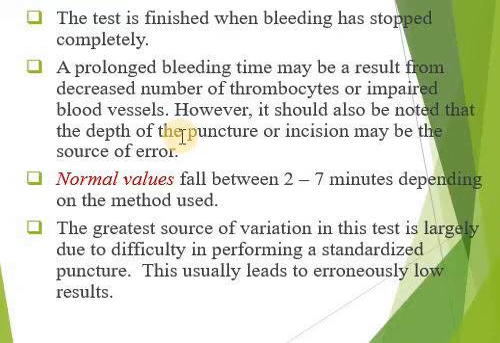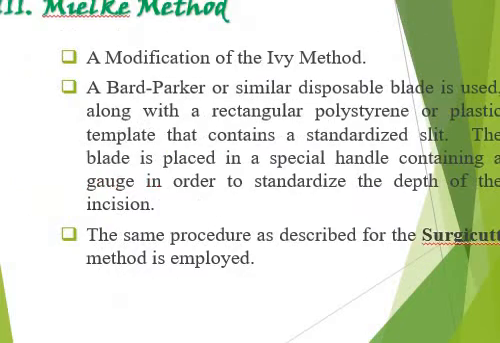So in this, when we take the incision, we will not take a very deep incision, because the blood pressure cuff is already tied, and because of that the result can vary. The great source of variation in this test is basically due to the difficulty in performing a standardized puncture. If the puncture is not done properly, then the results will vary, and there will be the chances of error.